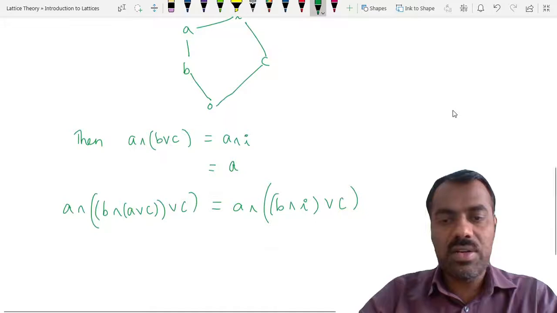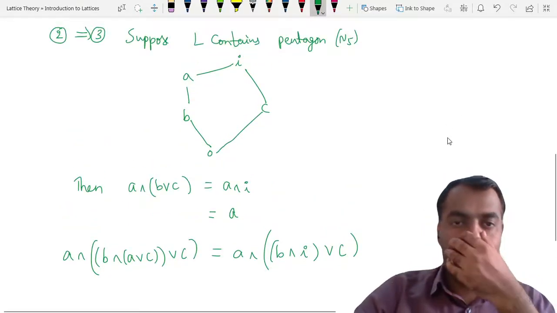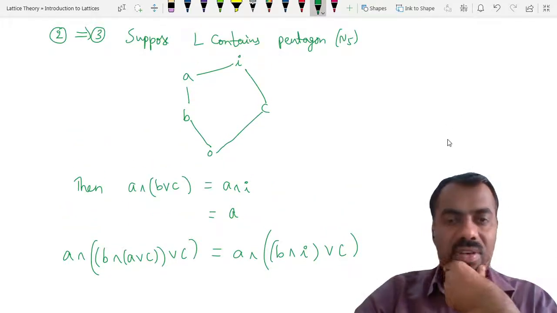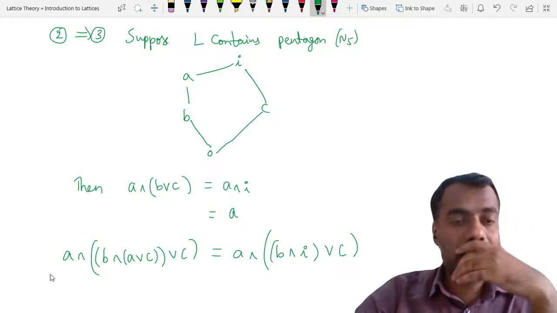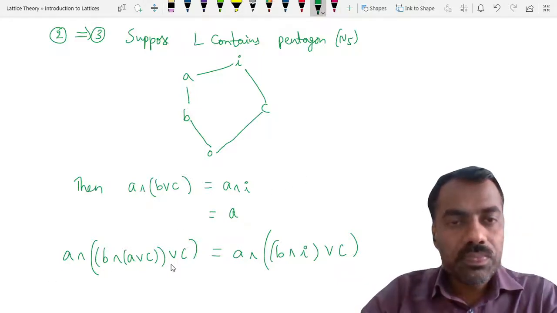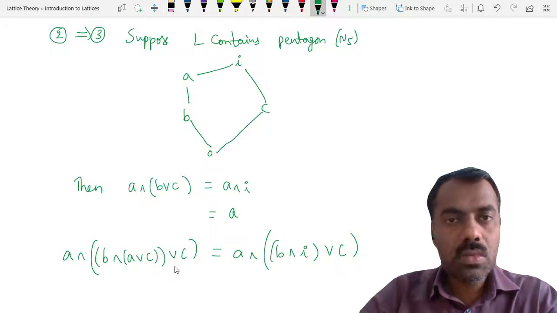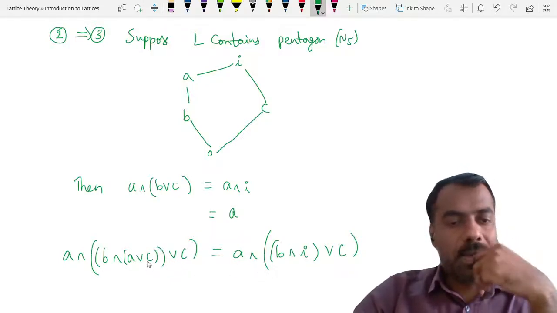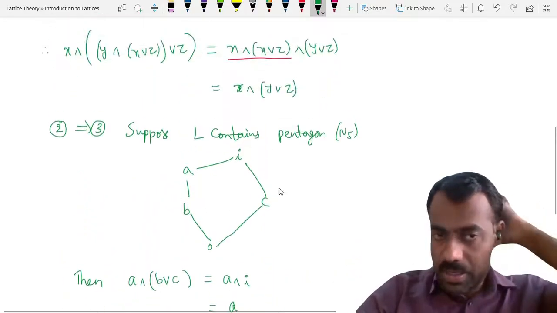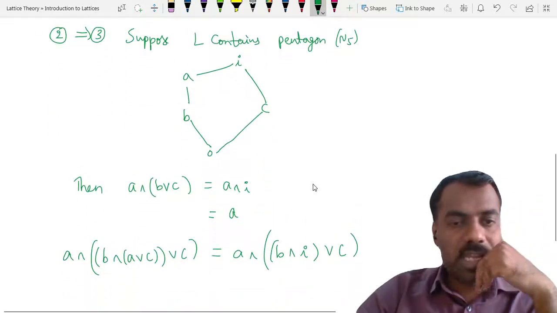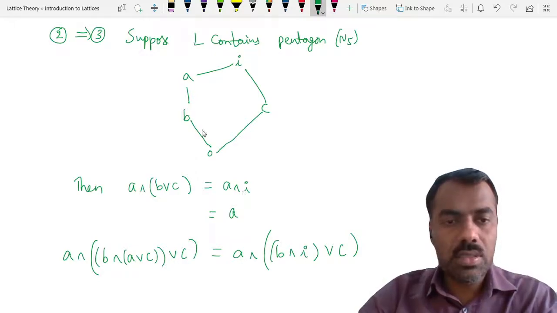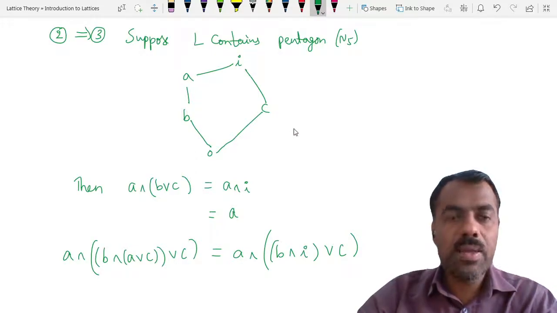Then we are trying to join with... are we making a mistake anywhere? Is there any problem here? A meet A join C, then we are joining with A, B, C.